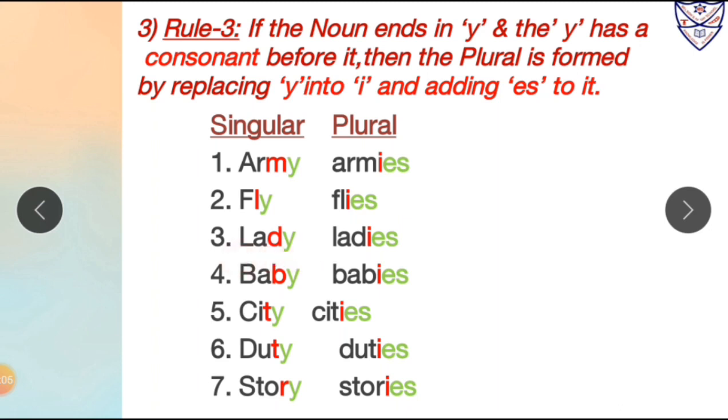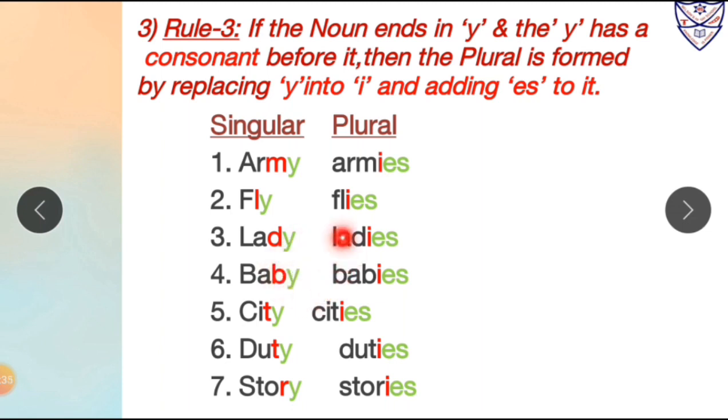Number 3, lady. Over here again the word lady is ending with Y, and before Y there is a consonant, and that consonant is D. Over here again we will replace Y with I, and after I we will add ES to it to form its plural form. So lady is in singular form and ladies will be in plural form. Number 4, baby. Over here again the word baby is ending with Y.